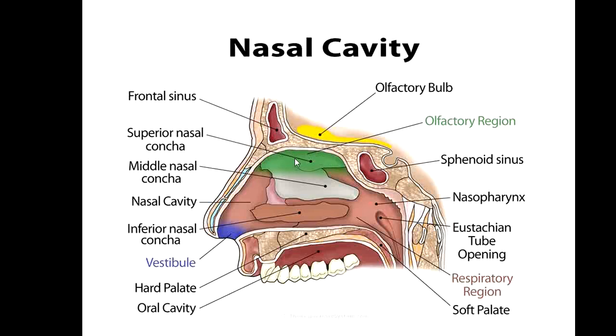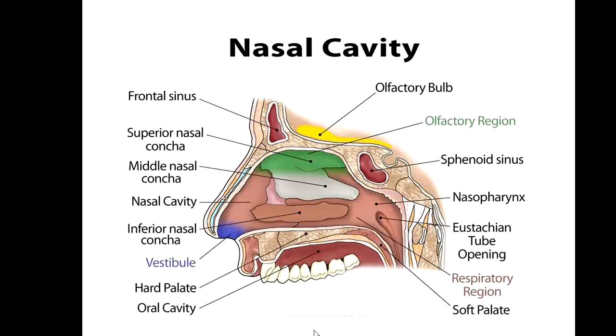The olfactory region or olfactory cells are responsible for the detection of smell. So these three pathways lead to the dorsal part of the nasal cavity, which is called the choana. That choana leads to the nasopharynx, the part of the pharynx that is called the nasopharynx.